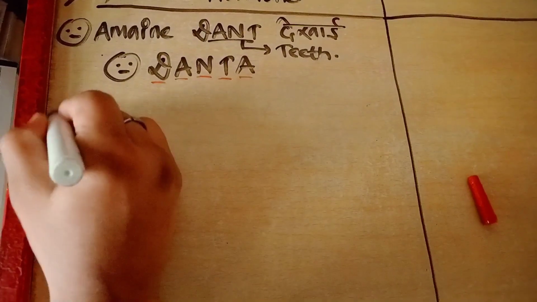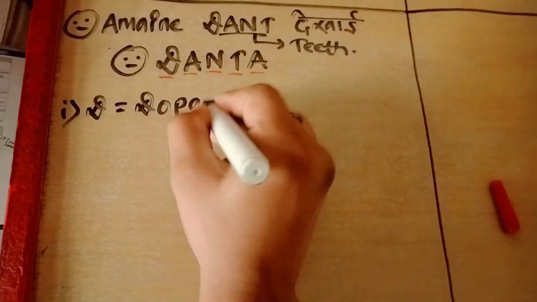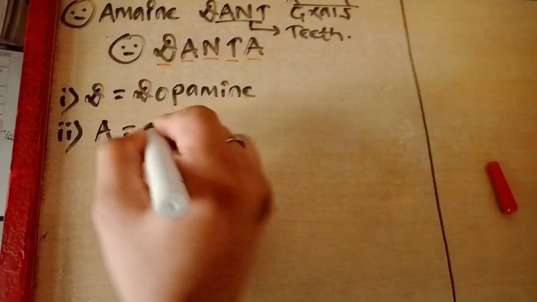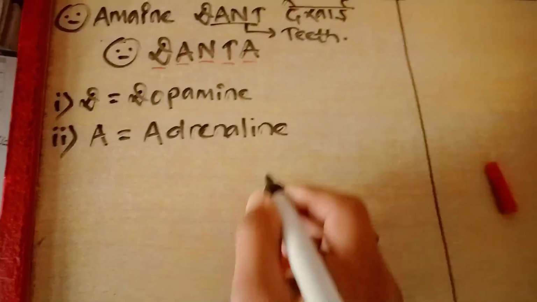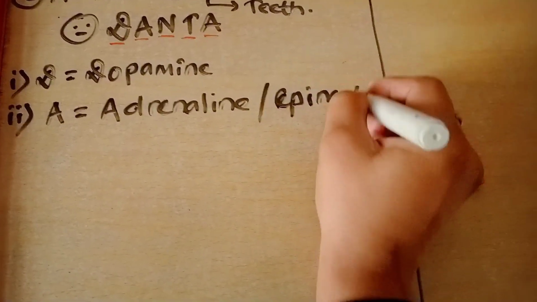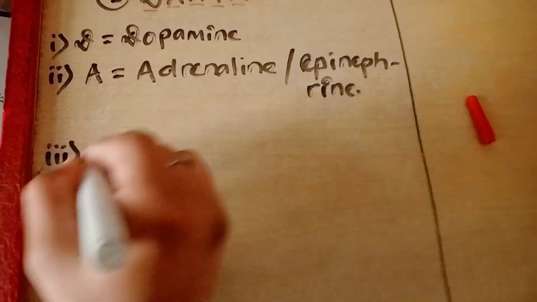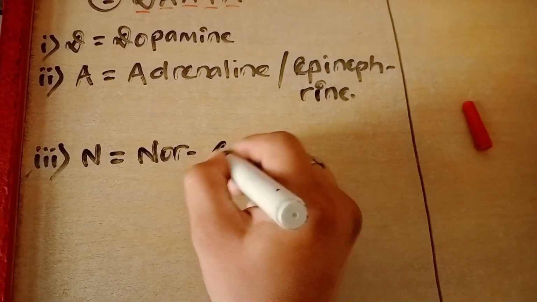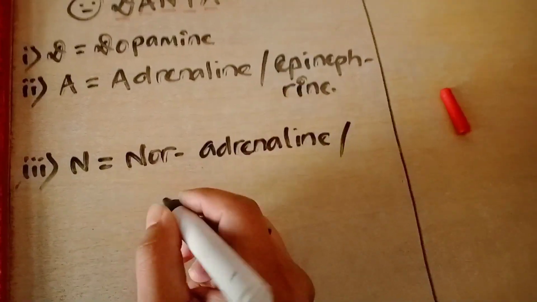So in the trick we have DANTA. In first we have D, so D means dopamine. In second we have A, which means adrenaline, or it is also called epinephrine. In third we have N, which means noradrenaline, or you can say norepinephrine.